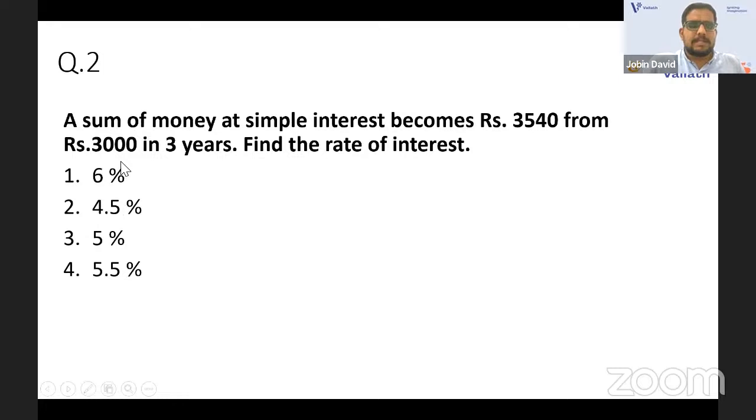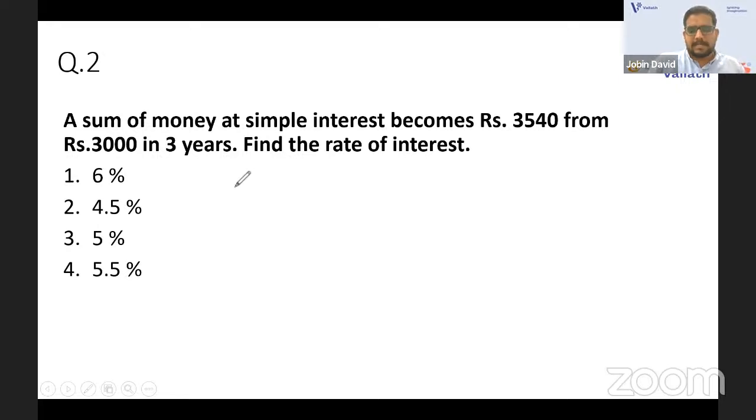Now moving to the next question. The sum of money at simple interest becomes rupees 3,540 from rupees 3,000 in 3 years. Find the rate of interest. Okay. This is a question basically from the simple interest part.